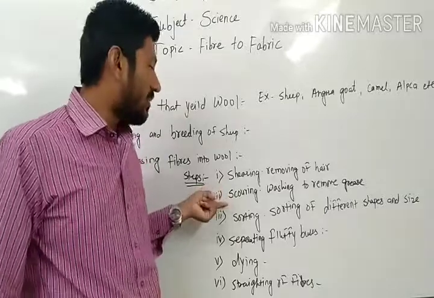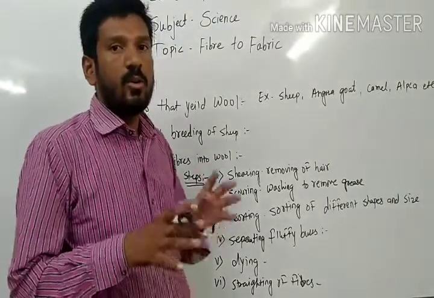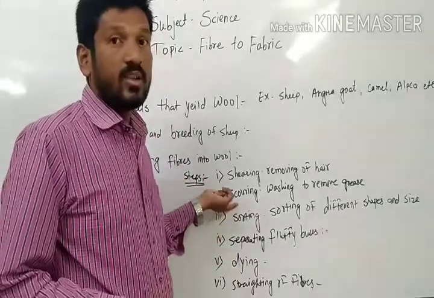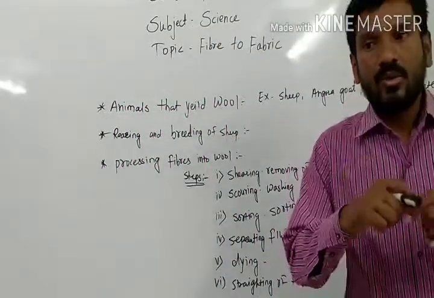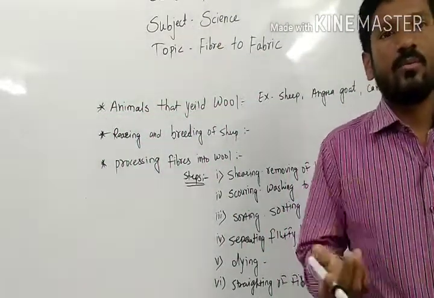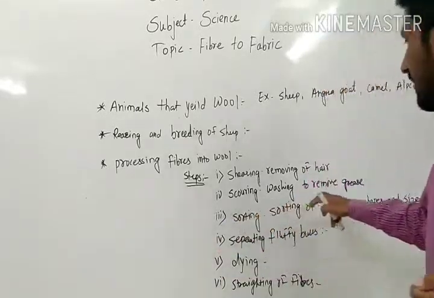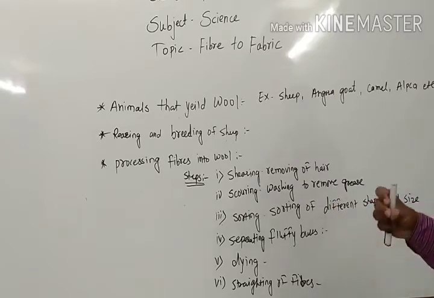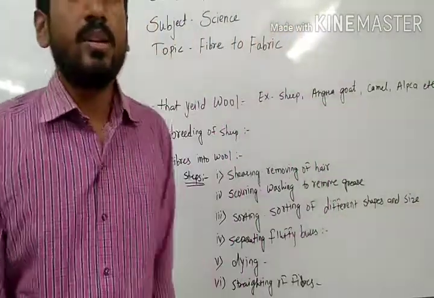But nowadays, this whole process is also done by machine. So it is a quick process nowadays. Previously, it took time. We needed to wash with water, dry the wool again, then pick up the unwanted things with our hands. This process was done previously and it took a lot of time. But now with the machines, within a few hours, that process is done.